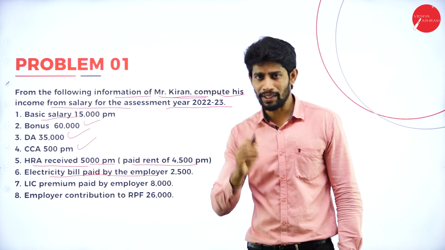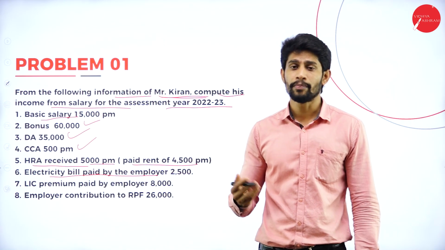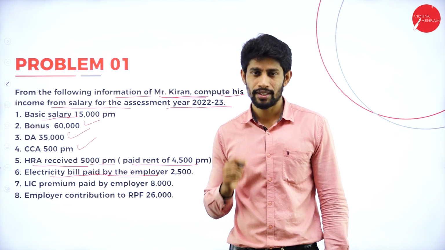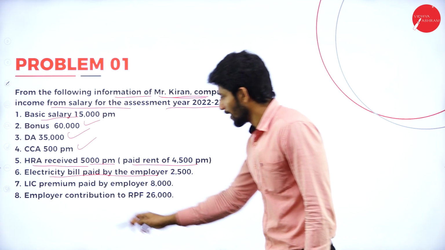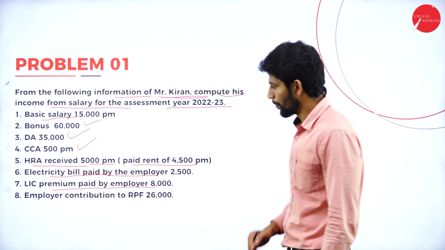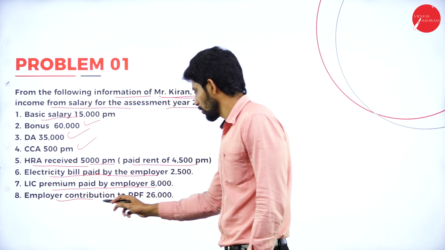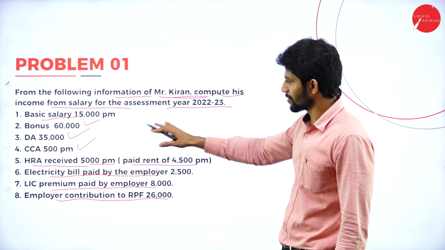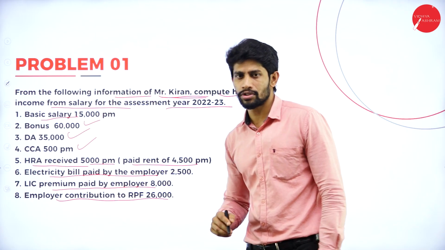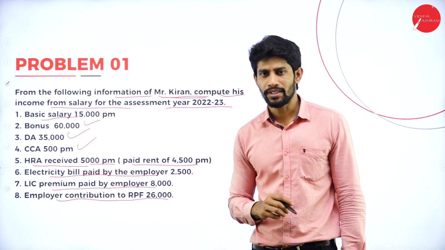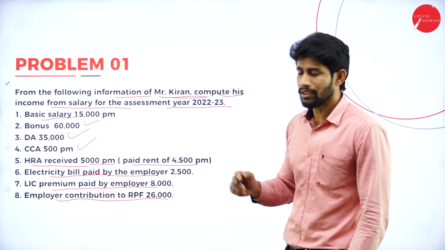If any bills are paid by the employer on behalf of the employee, what is it called? It is called perquisite. LIC premium paid by the employer 8,000. Again, it's also a perquisite. So employer contribution to RPF 26,000. So by using this information, we are supposed to compute the income from salary of Mr. Kiran for the assessment year. So now let us solve the problem.